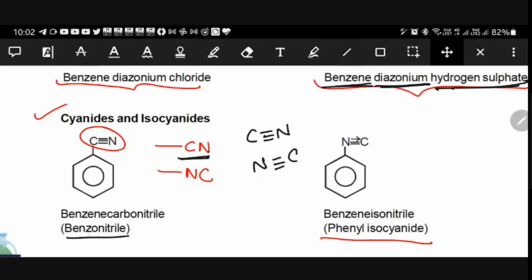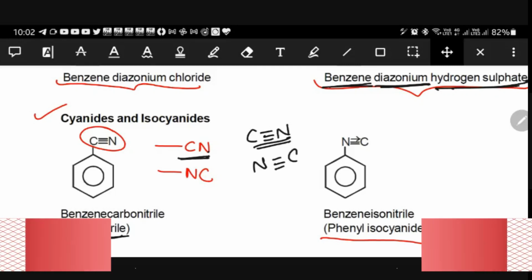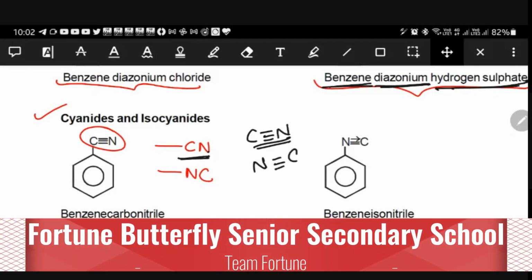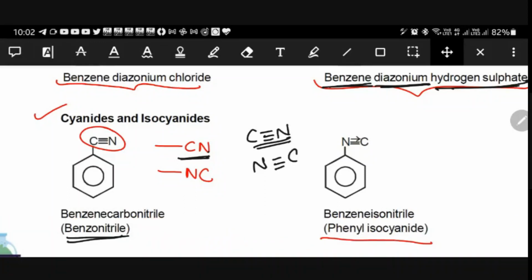It is also called benzonitrile. And what is this? C triple bond N, this can be called cyanide. N triple bond C, if it is attached through N, then we can call it isocyanide. Are you able to understand? I think you might have heard about cyanide. It is very, very dangerous, right? So cyanide as well as isocyanide.